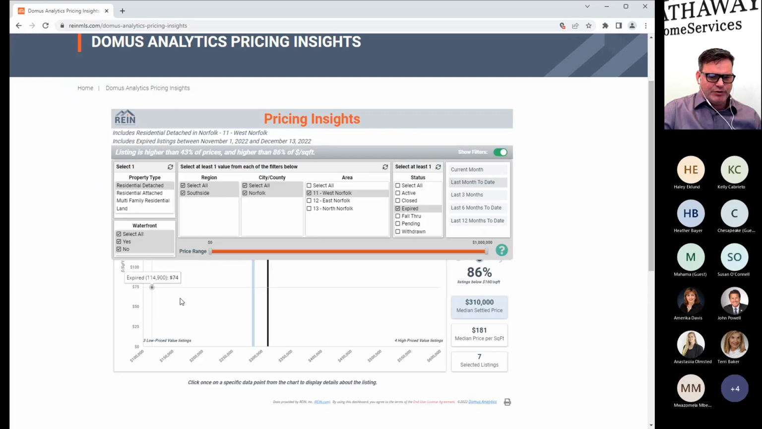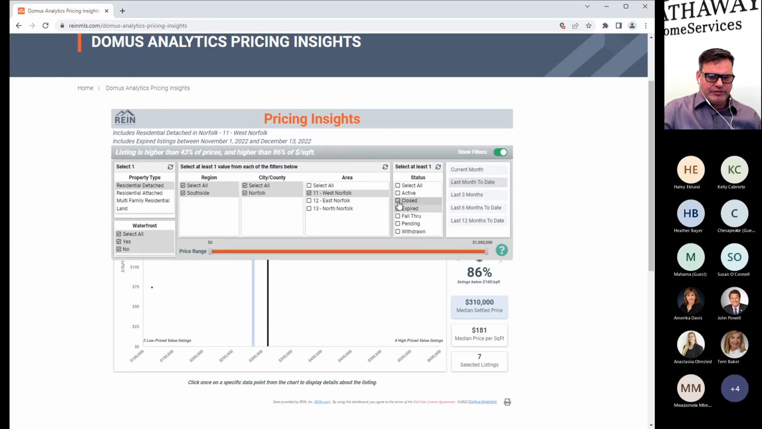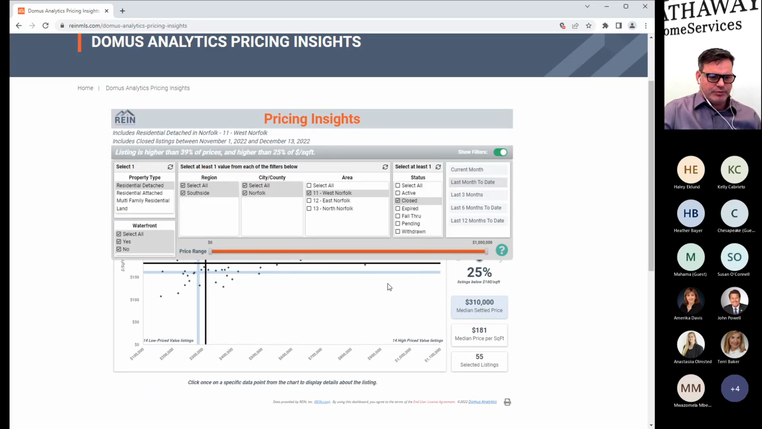Not too many expired in Norfolk. So let's just take this off and see. Look at that. Not many expired. So that's a nice little tool too that you can put that in there. If you want to put the closed in, there's your closed price points.